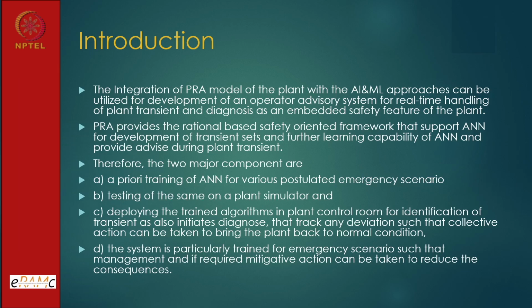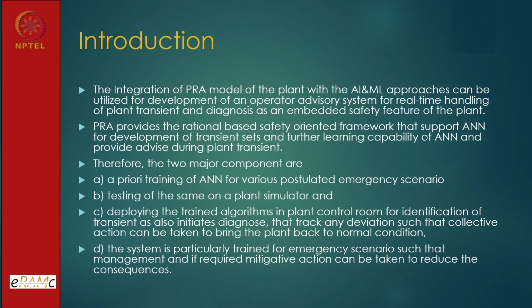The second aspect is that data is coming online. If data is not coming online, there are ways. If the operator wants to give some input, many ANNs allow some interaction. That means the system is made interactive if it wants some more input. But here, as far as possible, we have taken the online data,